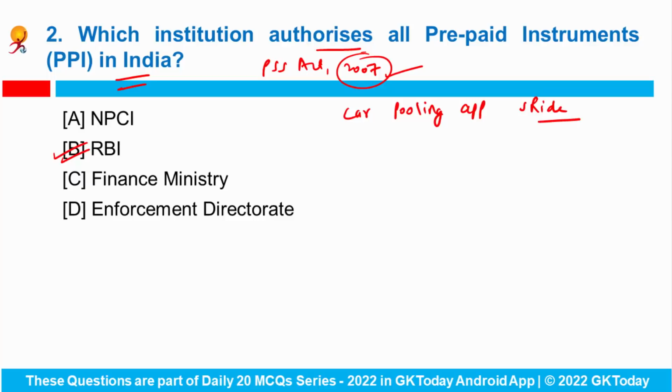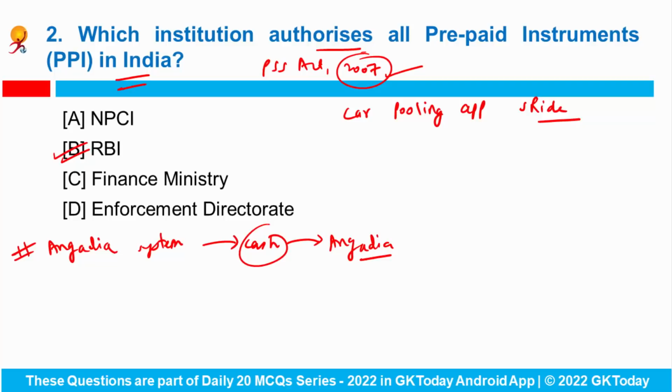Okay. Now can you tell me what is Angadia system? Actually it is a kind of an old parallel banking system in the country where traders send cash from one state to another through a person called an Angadia. And it is mostly used in the jewelry business in the Mumbai-Surat route, as they are the two ends of the diamond trade. Okay. So why is it in news? Because recently an Angadia's shop in Mumbai was looted by a gang of robbers. Fine. So do remember that this term is related to banking system.